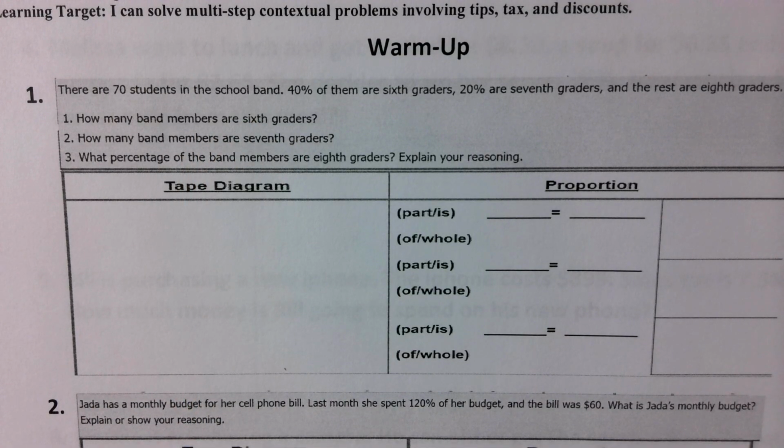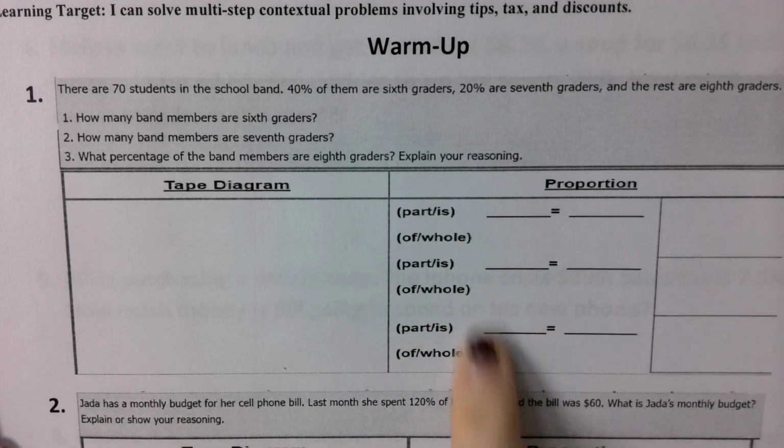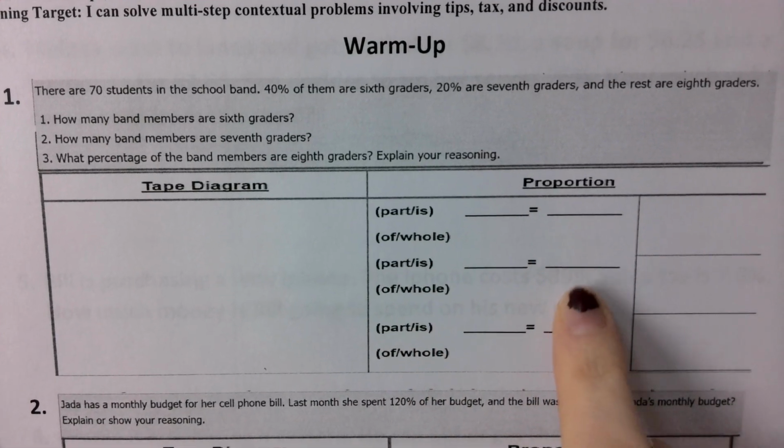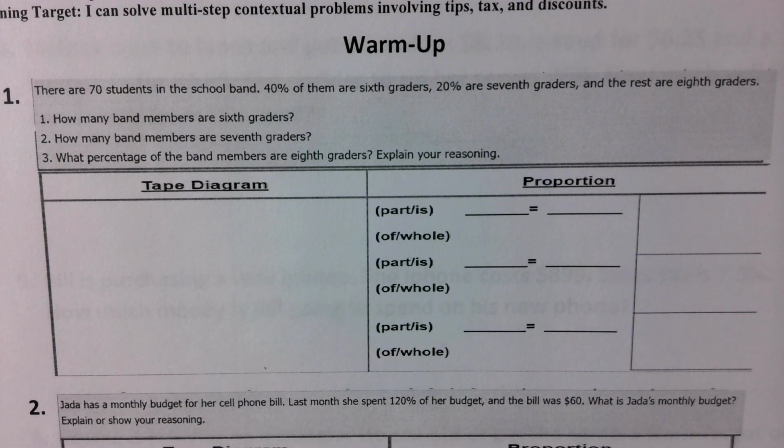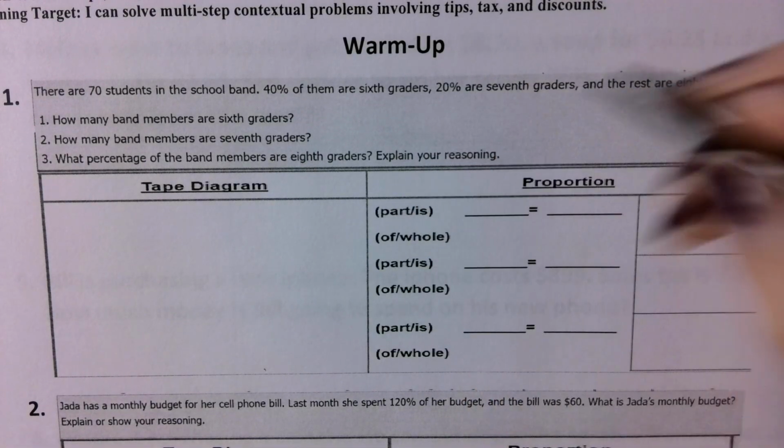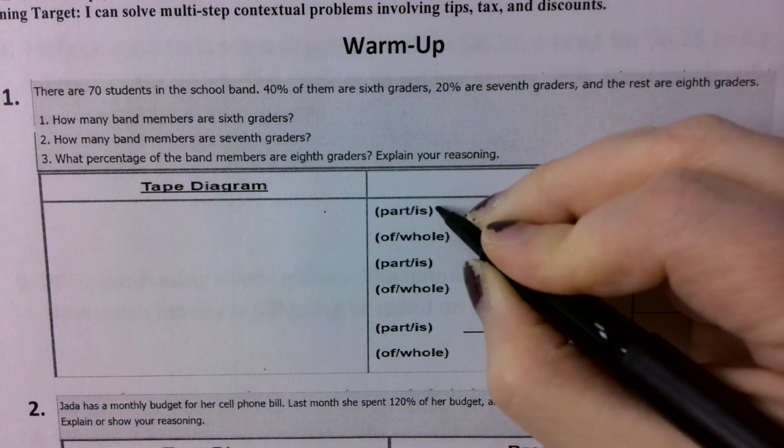So we want to know how many members are in 6th grade, how many band members are in 7th grade, and what's the percentage of our 8th graders. So we're going to be setting up our proportions to be able to solve. So let's start with 6th grade. I'm going to use this very first proportion for 6th grade.